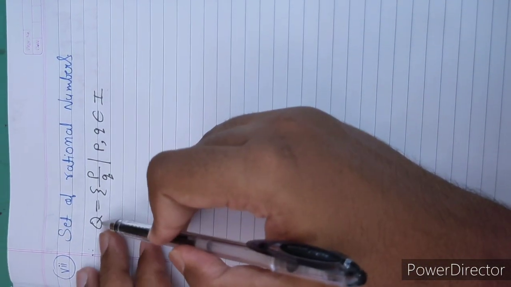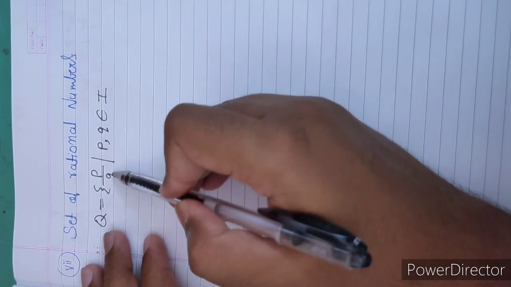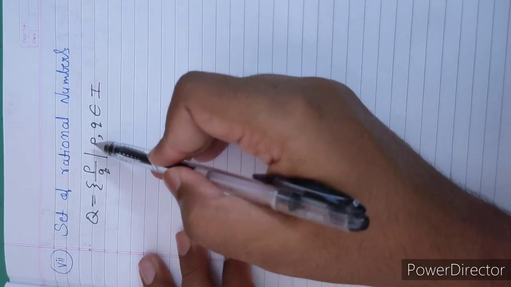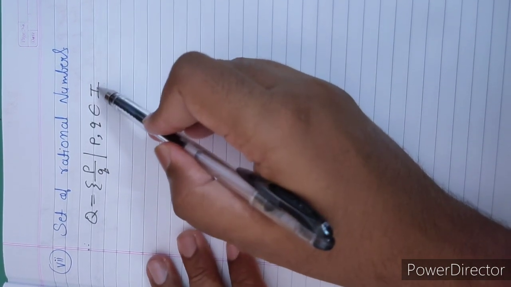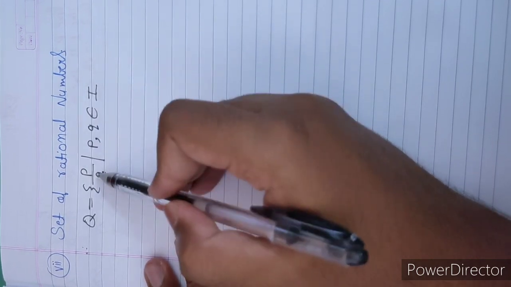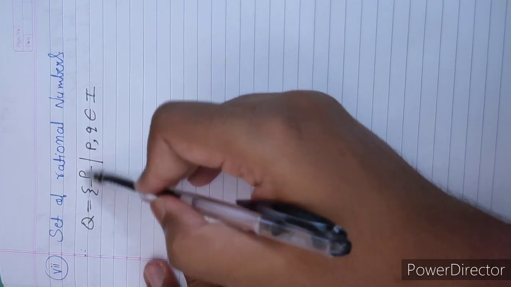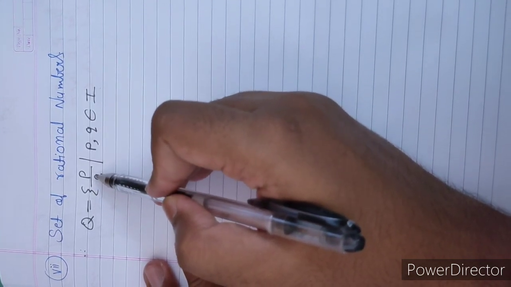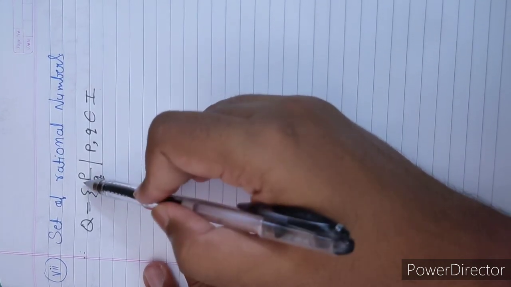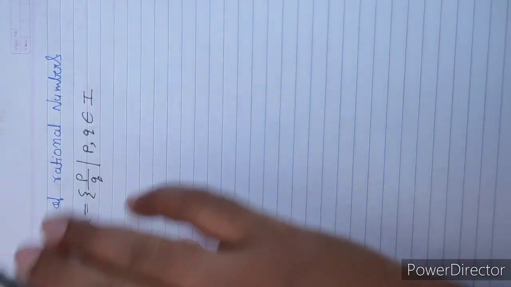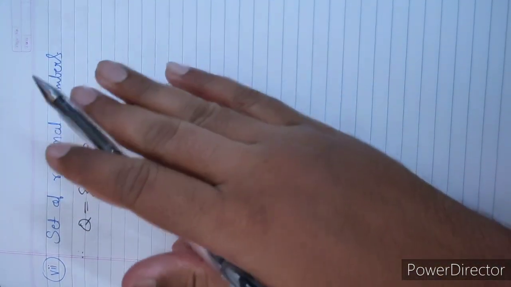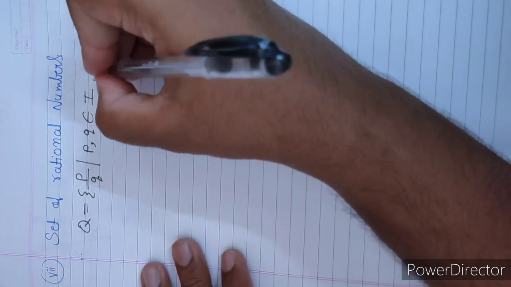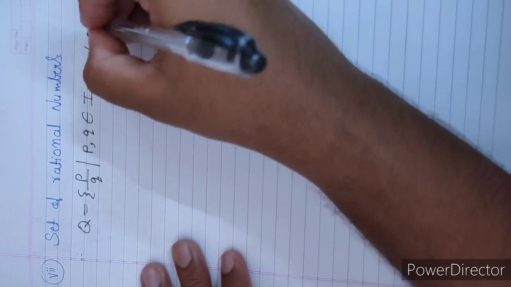So here we wrote that Q is a set of p by q such that p and q belong to I, meaning integers, and there is one condition: q should not be equal to 0. If q is equal to 0, then our number goes on to infinity. In mathematics we do not consider infinity, so we write another condition that q should not equal 0.